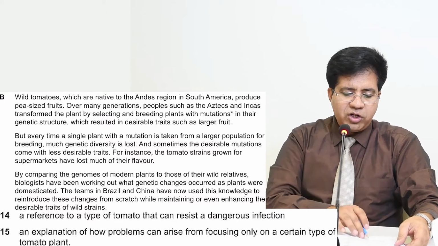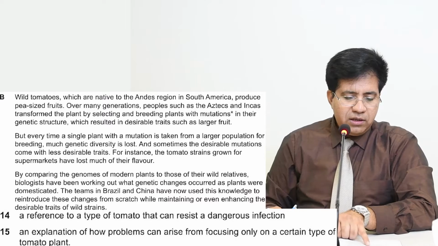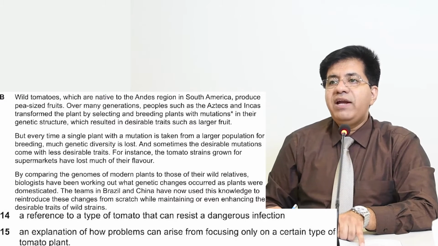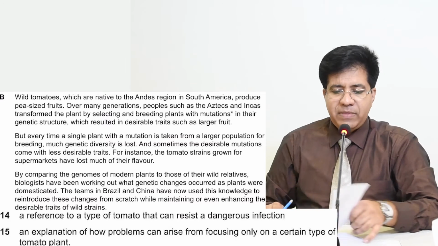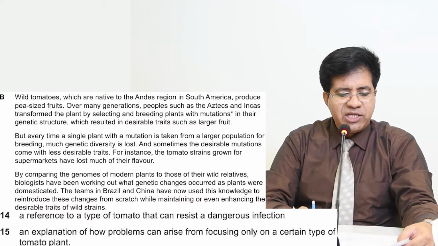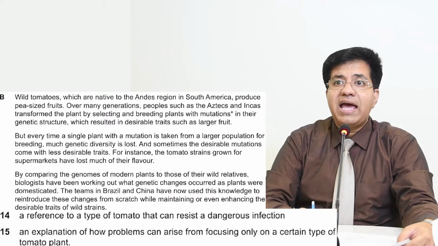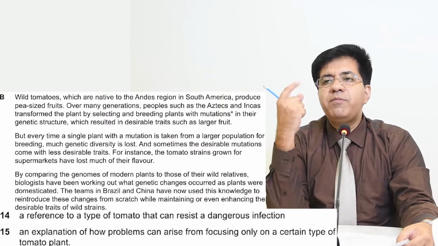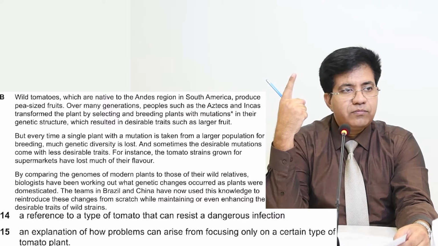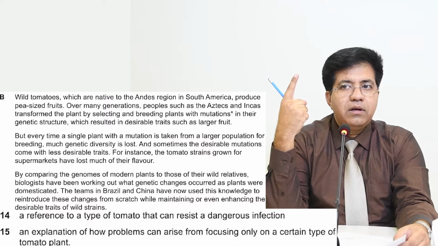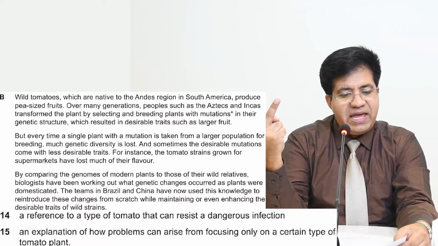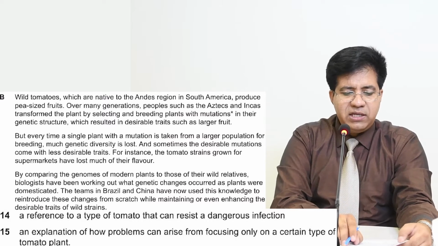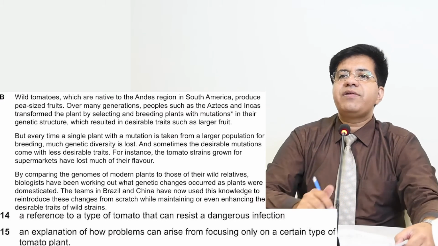Okay. And then they talked about flavor as well. Lost much of their flavor. When tomato is losing its flavor, what does it mean? It's a problem. Okay, come back to the question. An explanation of how problems can arise. Got it? पहला problem क्या था? Yeah, genetic diversity. Second problem, loss of flavor. So these are the problems, and for question number 15, correct answer is B, section B.